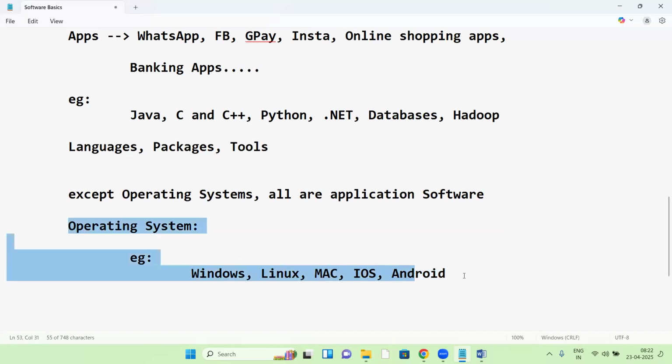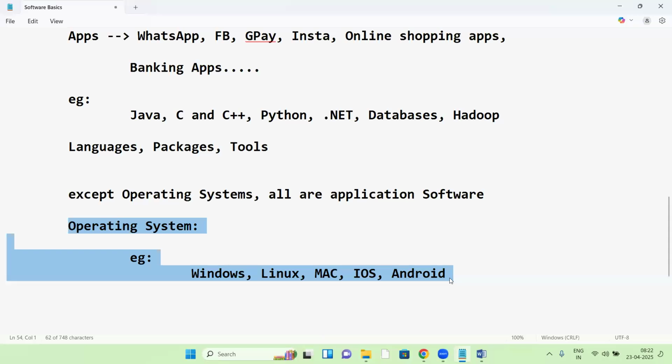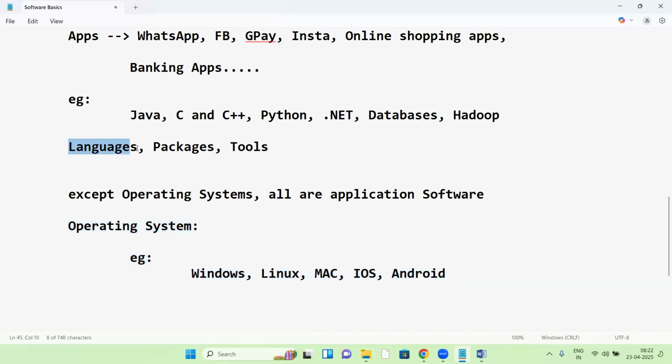Except these things, all the remaining technologies we are using come under application software only. Maybe AWS tools, DevOps tools, testing tools, Hadoop tools, big data tools, different languages like Java, C, C++, Python, some ERP packages, all are application software. Everything is application software except OS. It's clear?